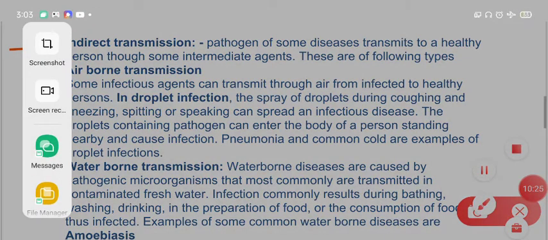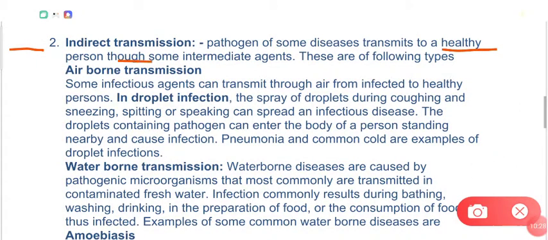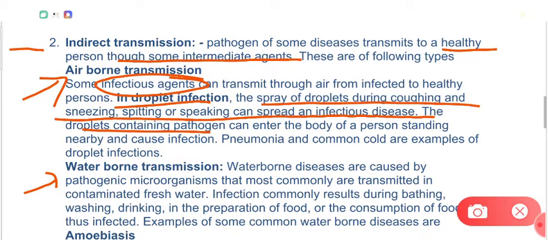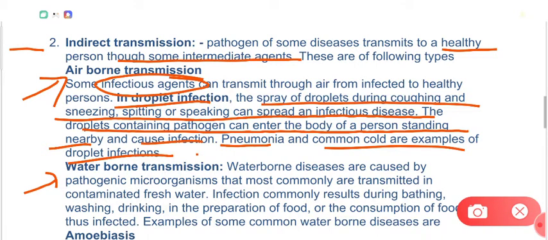The pathogens of some diseases transmit to a healthy person through some intermediate agents, for example air, water and food. If we talk about airborne diseases, in airborne diseases the infectious agent or the pathogen is transmitted by air or through air from one person to another person. In droplet infection, the spray of droplets during coughing, sneezing, spitting, speaking can spread an infectious disease. The droplets containing pathogen can enter the body of a person standing nearby and cause infection. Pneumonia and common cold are examples of droplet infection.